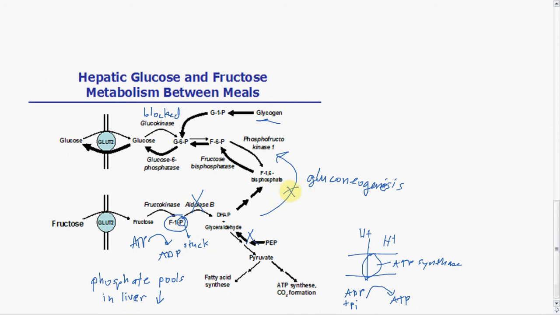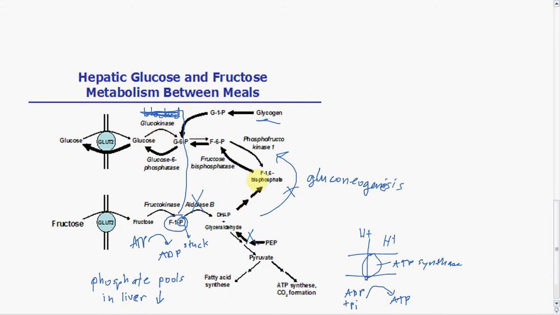And that is a problem because then the liver has a harder time making the glucose to send out into the blood. And to make matters worse, fructose 1-phosphate actually acts as a signal that gets rid of this blocking of glucokinase. And so even when glucose does get made in the liver, the glucokinase puts a phosphate back on it so it can't go out into the bloodstream.